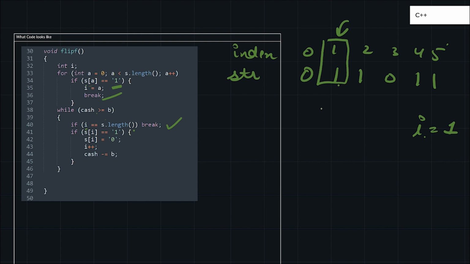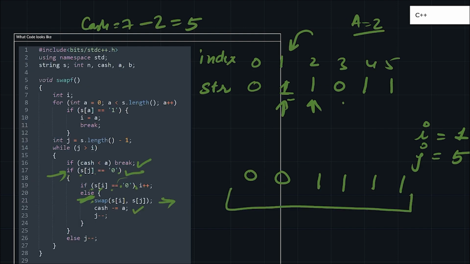In order to perform a flip operation, I can change this 1 to 0. So the string becomes 0 0 1 0 1 1. What I have done is s of I equals 0. After that I will do I plus plus, so I will point to 2 now, and I have performed one operation, so I have to deduct b number of coins from my cash. I think you got this question and the approach and even the code for this.